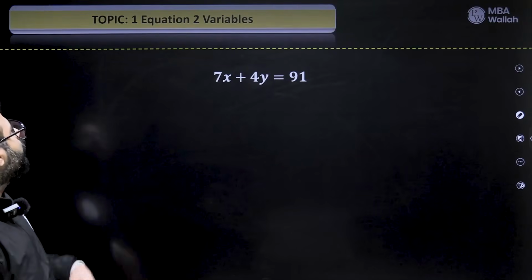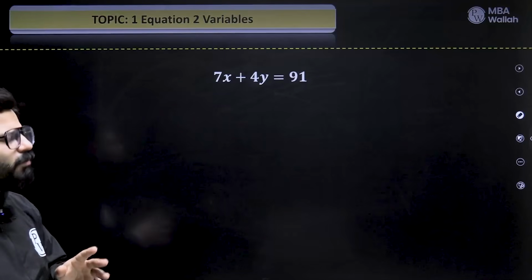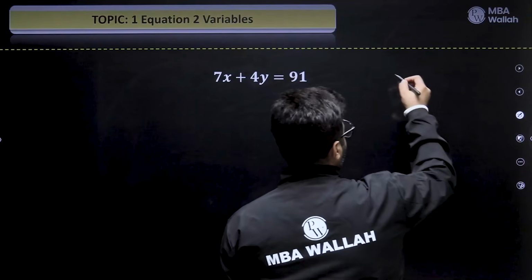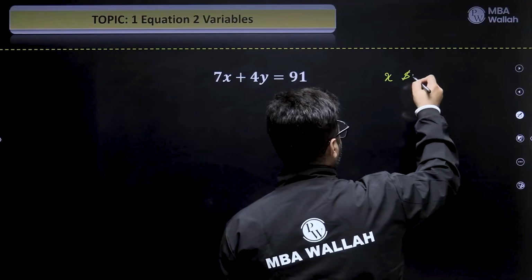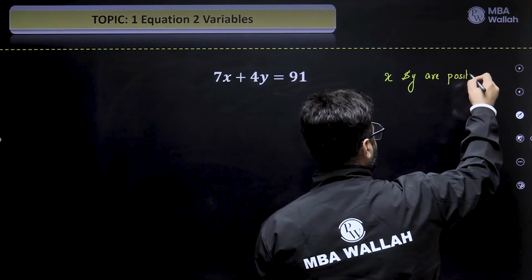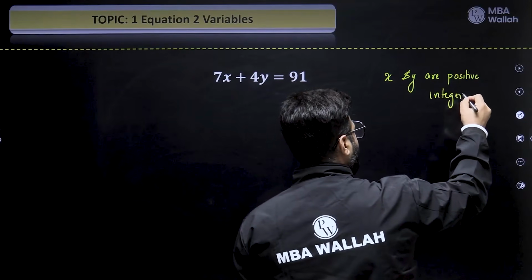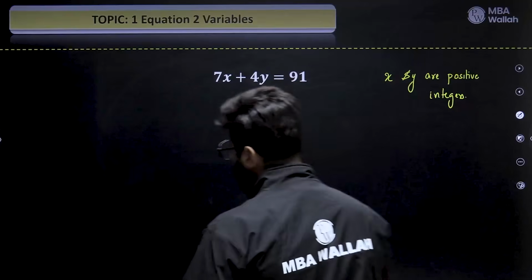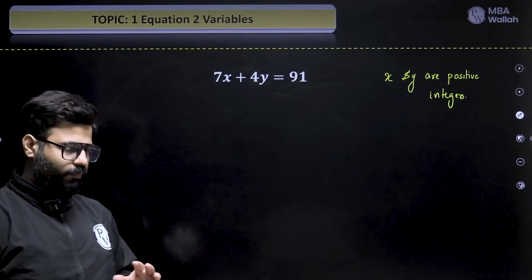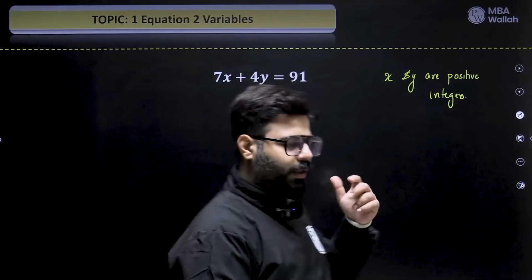So here's an equation. It says 7x plus 4y equals 91. We have just one equation. We have two variables. We can never find it out. But as soon as you tell us that x and y are positive integers, right, we can start thinking about it. If not the fixed values of x and y, at least we'll give you some possibilities which x and y can take, and limited possibilities, not like many or infinite, right?